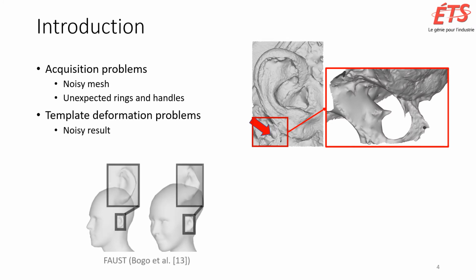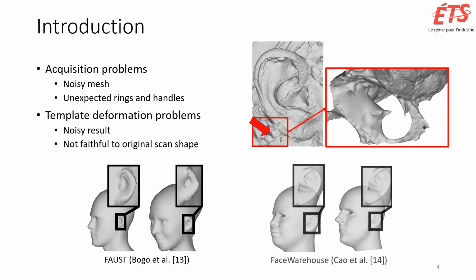Fitting a template to such scans can lead to reproducing a bad shape and also the noise along with it, which is not desirable, as noticed in the examples of the FAST dataset. On the opposite, the Face Warehouse dataset is an example where it got rid of the noise in the ear region, but the template is not faithful to the original scan shape.